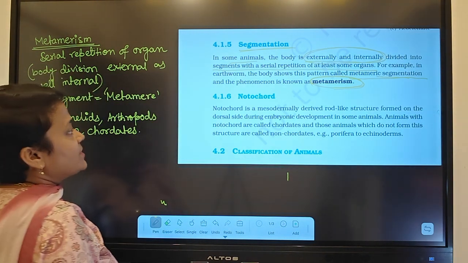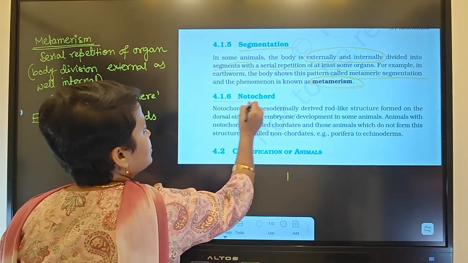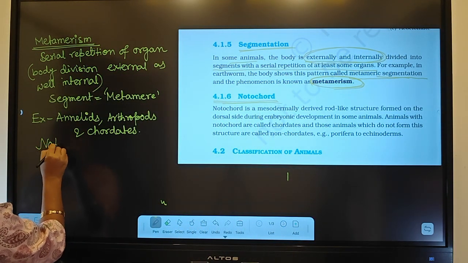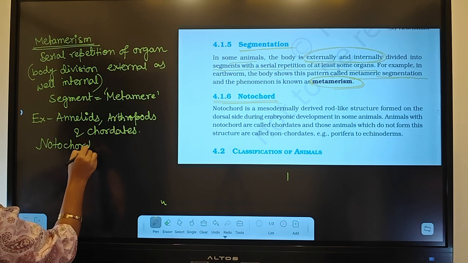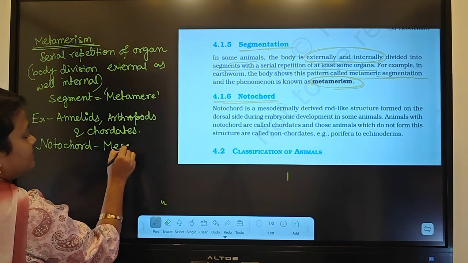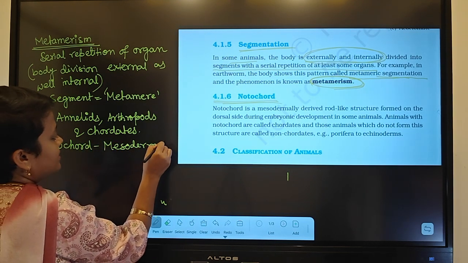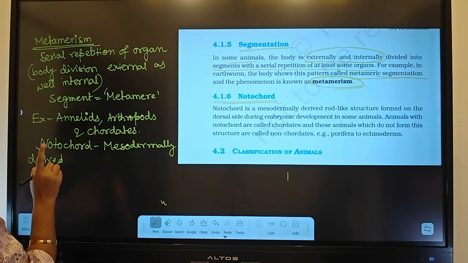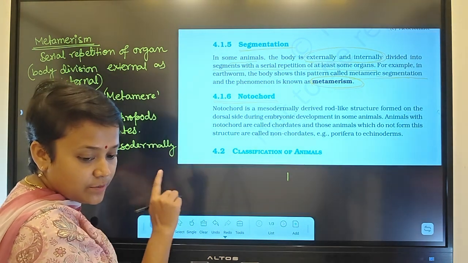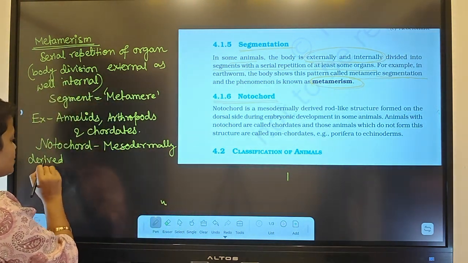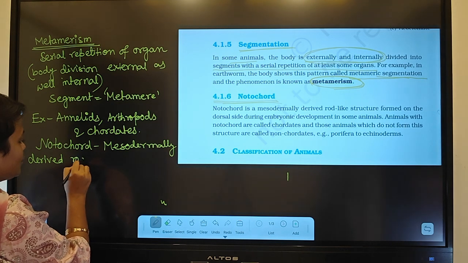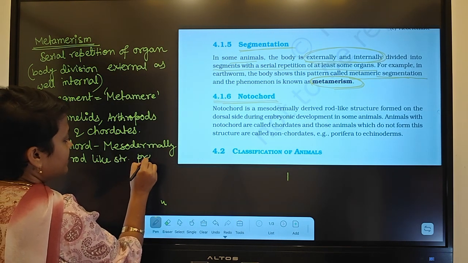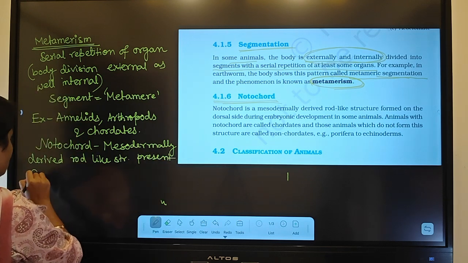Coming to the next one, which is called notochord. Now, what is notochord? Notochord is a mesodermally derived rod-like structure present dorsally, not ventrally.